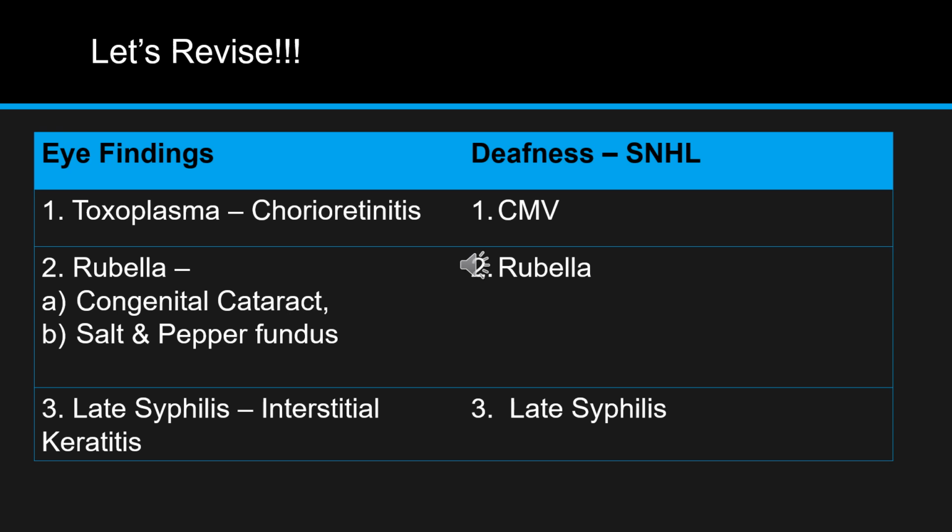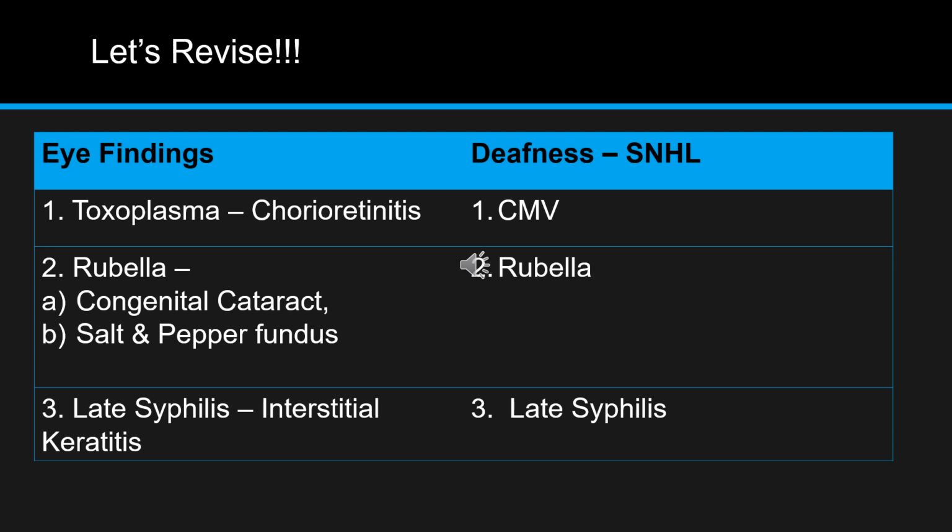In case of rubella, we remembered that Ruby cried a lot and she lost the color of her lenses, they became white. So congenital cataract in rubella. And she had gone to a muffin shop and she saw salt and pepper bottles there, so salt and pepper fundus. So rubella has congenital cataract and salt and pepper fundus.